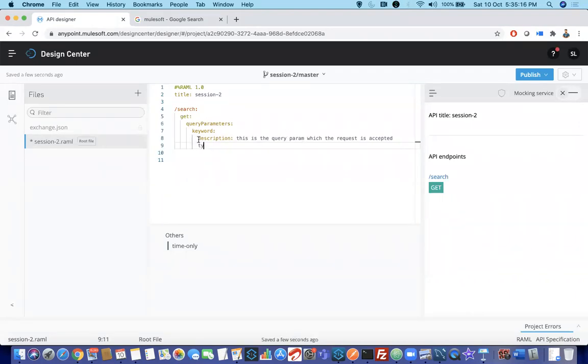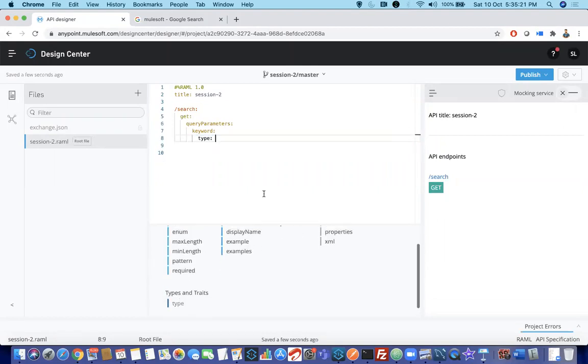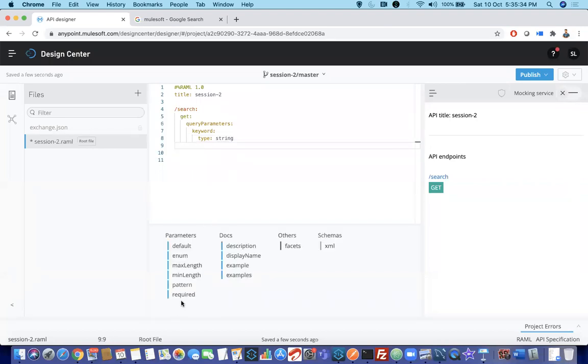One second, let me remove this. So the next thing is type. Generally in query parameters, whatever you do, it is in the form of string, number, you have those things, right? So you say type as string. Next, you can also define whether it is required or not. You will say required is true. But one thing you have to understand: if I am not giving this required parameter also, by default it is true.